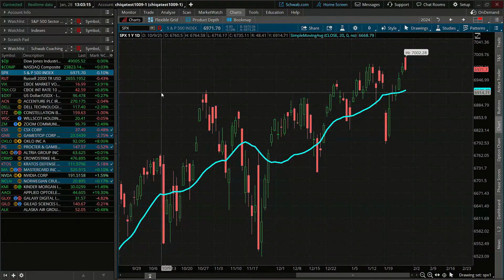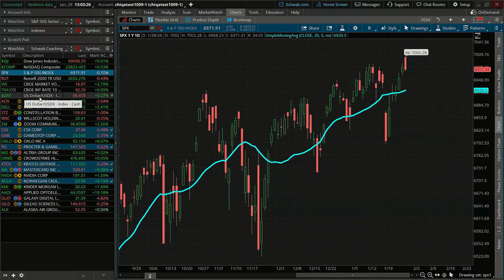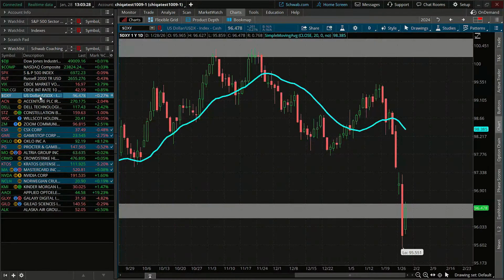Now, since this is a price patterns class, I want to take a little macro view for just a moment to look at a price pattern that is actually forming in the dollar index.